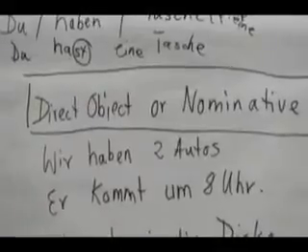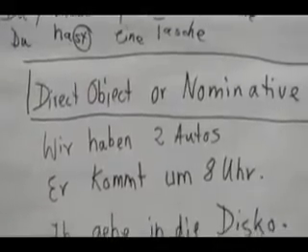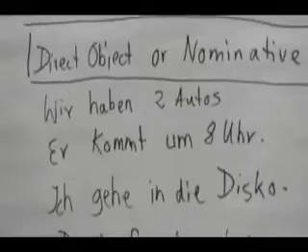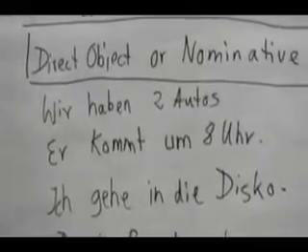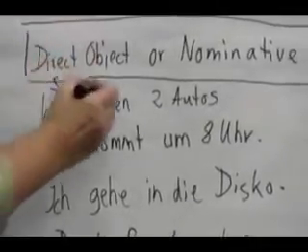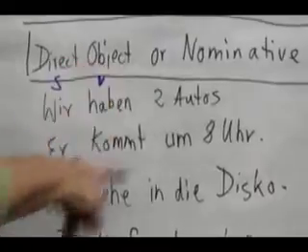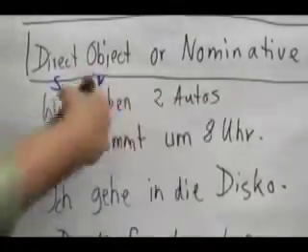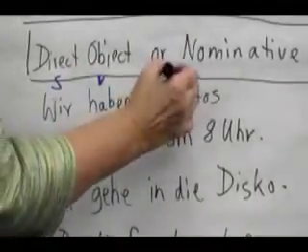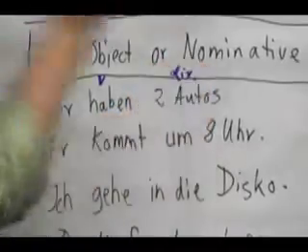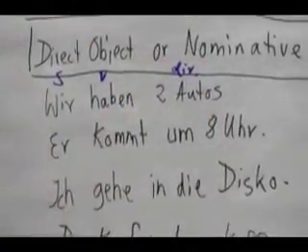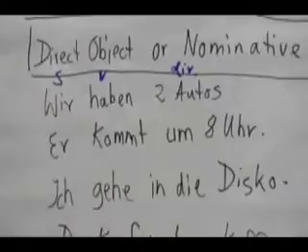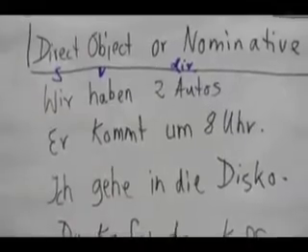Here we go. Let's analyze. Wir haben zwei Autos. Okay, wir is our subject, right? Haben is our verb. And what do we have? Two cars. That's our direct object. Okay. Er kommt 8 Uhr.